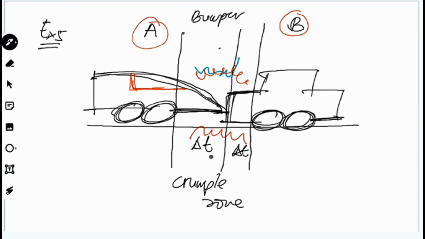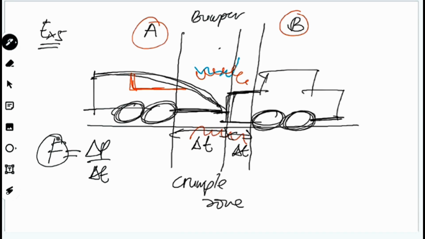Okay, if the time taken become longer, what happen to the force? So the force become much less compared to the passenger or the driver. So kat sini akan ada crumple zone. So masa pelanggaran kita panjangkan, we extend the time for the collision.